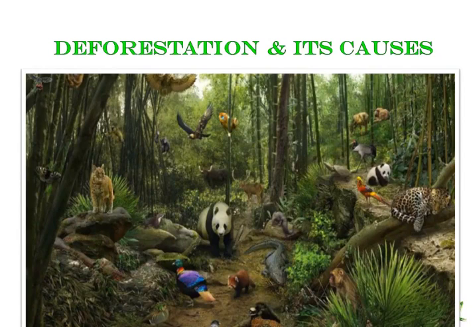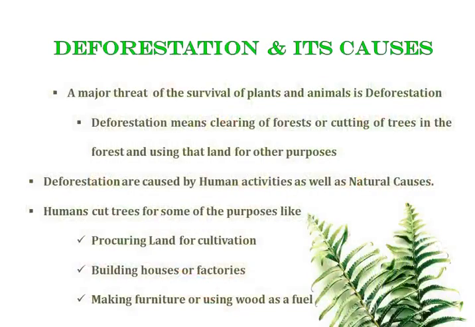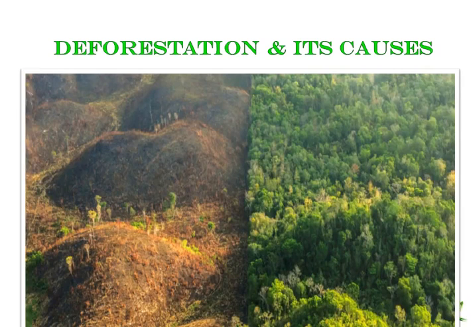A large variety of plants and animals live on Earth, and a major threat for the survival of these living organisms is deforestation. What do you mean by deforestation? Deforestation means clearing of forest or cutting of trees in the forest and using that land for other purposes like agriculture, building roads, houses, etc. So this is an image of a land which has undergone deforestation.